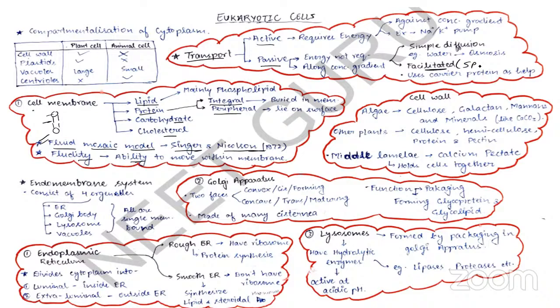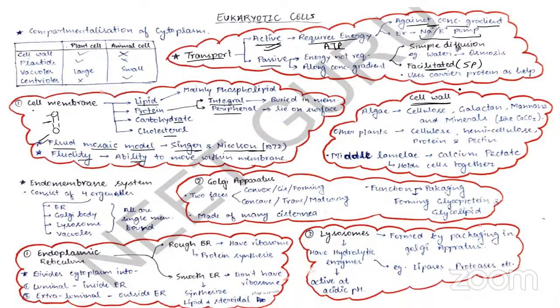Whereas active transport requires energy, that means ATP is required. Molecules are moving against the concentration gradient, from low concentration to high concentration. So this is an active process because it requires energy. The famous example is the sodium potassium pump, in which you require ATP to move sodium and potassium in and out of the cell.